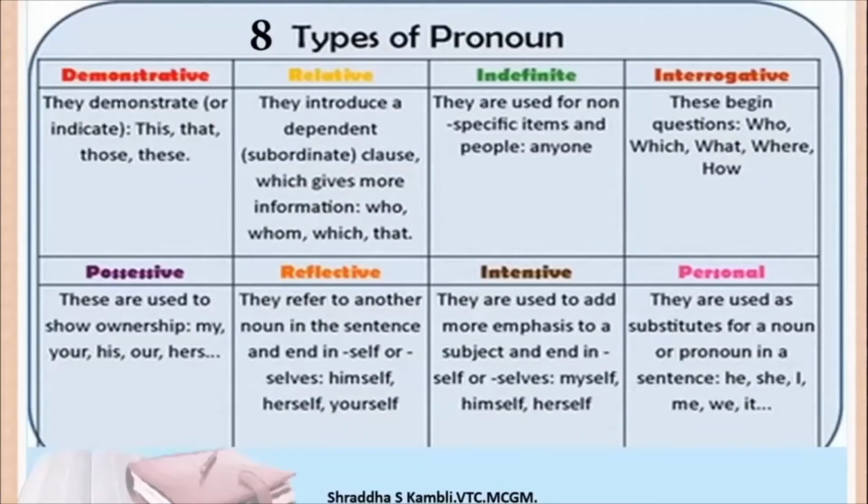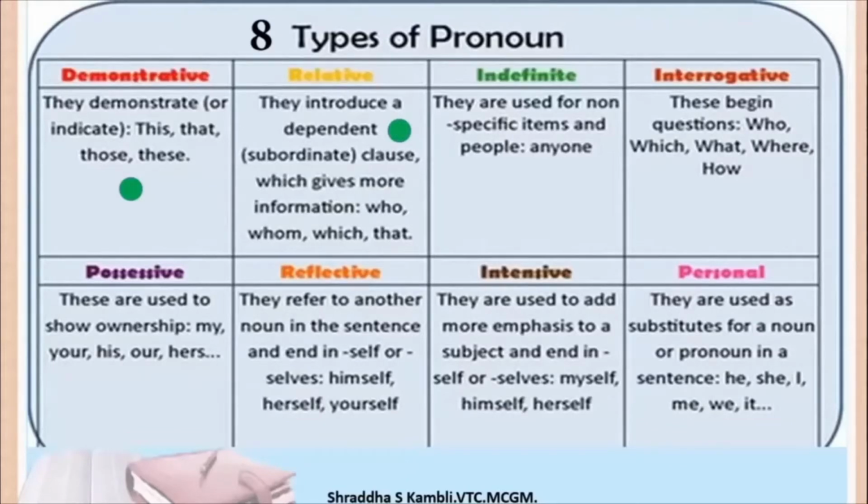The reason is that our textbook and our syllabus at this stage demand that we look at 3 types of pronouns only. But let us look at the names of all the pronouns that we have here on the screen for you. So you have demonstrative pronouns, you have relative pronouns, which we are going to talk about today.